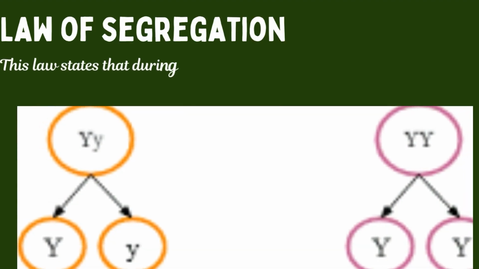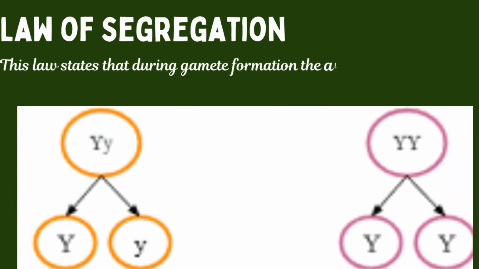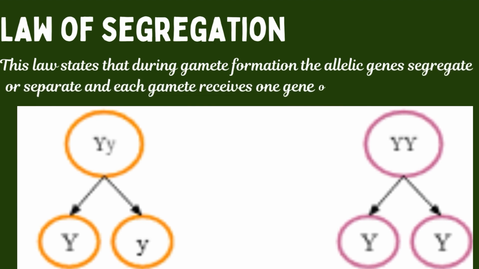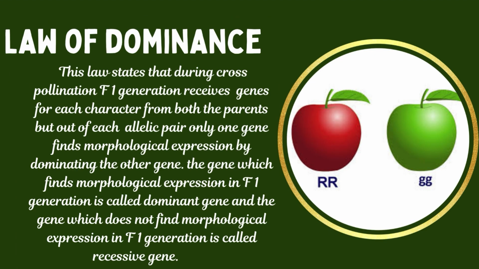Second law, that is law of segregation. Segregation simply means separation. As in the previous law, we came to know that every character of an individual is controlled by two genes called allelic genes. This law states that during gametogenesis, that is gamete formation, the allelic genes controlling a character segregate or separate, and each gamete receives one gene out of each allelic pair.